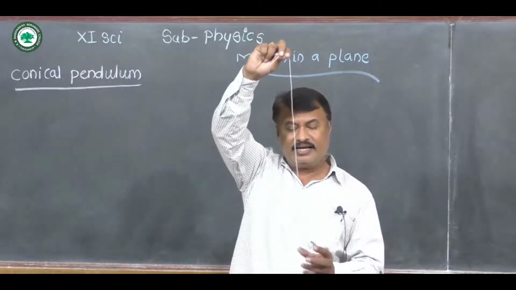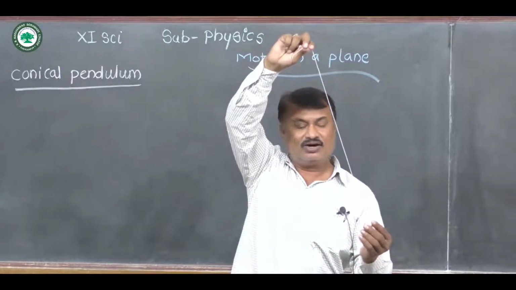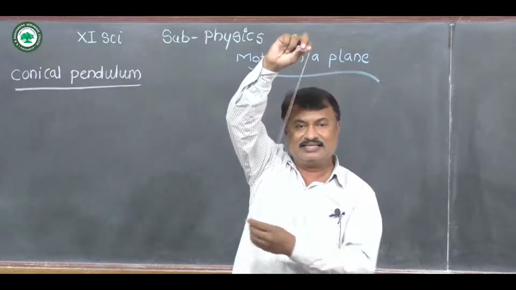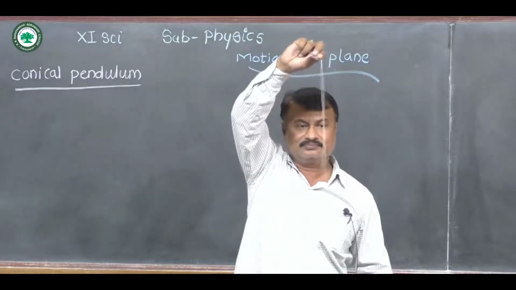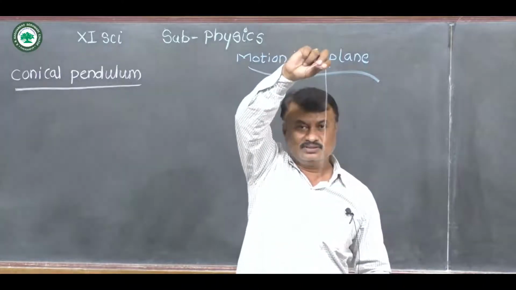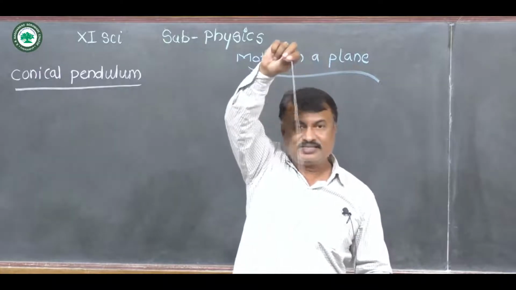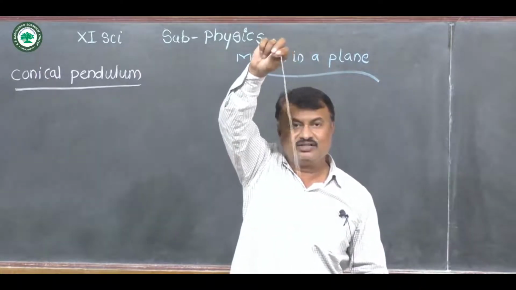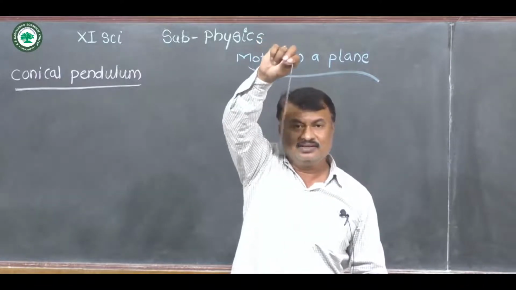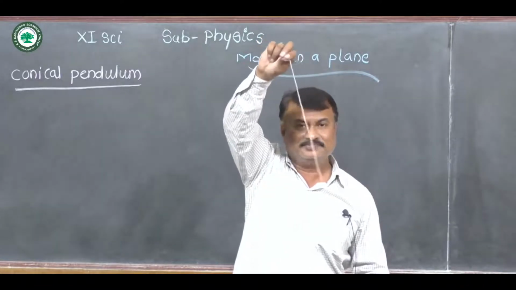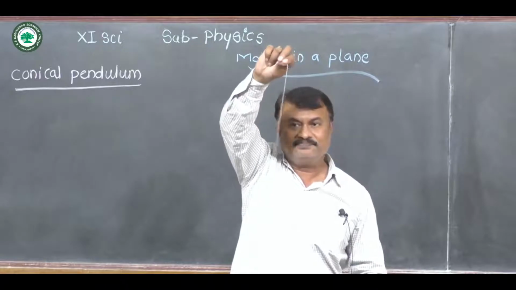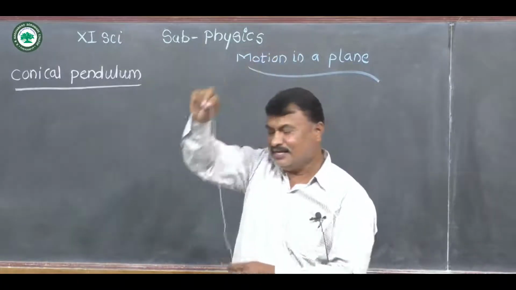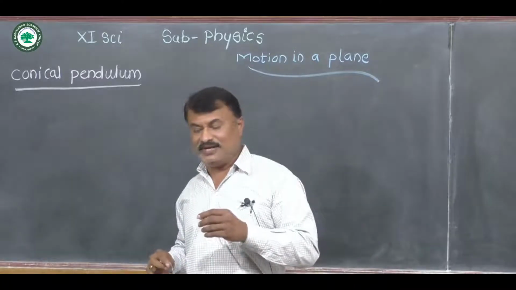In the case of a conical pendulum, this sphere or object revolves along a horizontal circle like this, with constant speed, and the string describes a cone. That's why it is called a conical pendulum.